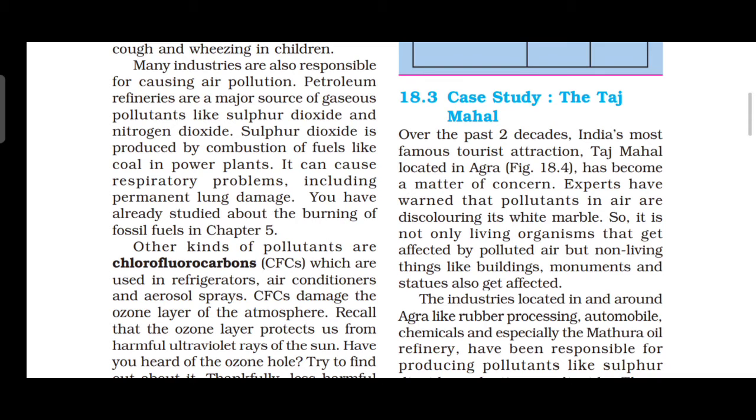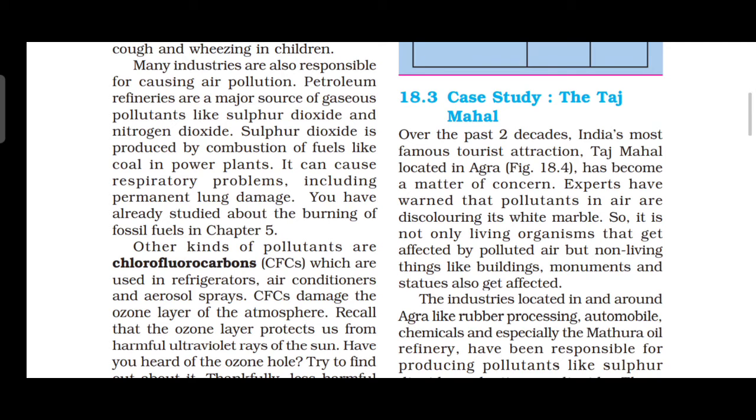The industries located in and around Agra, like rubber processing, automobiles, chemicals, and especially the Mathura oil refinery, have been responsible for producing pollutants like sulfur dioxide and nitrogen dioxide. These gases react with the water vapor present in the atmosphere to form what? Sulfuric acid and nitric acid. The acid drops down with rain and makes the rain acidic. This causes acid rain.